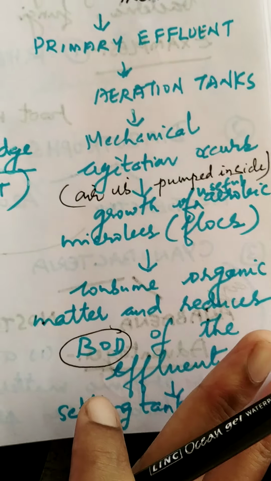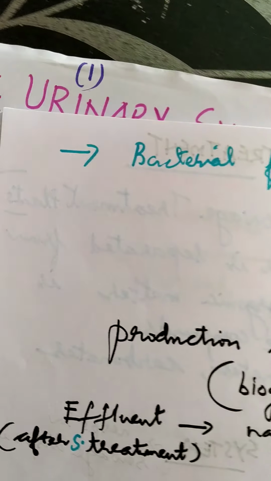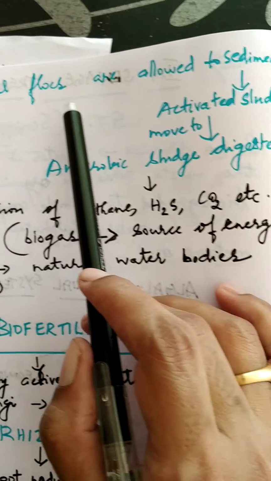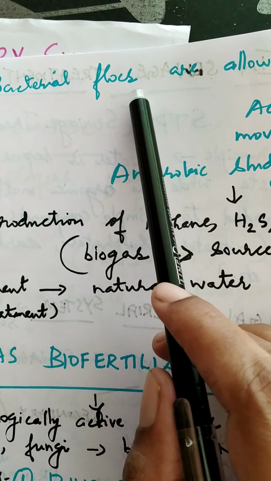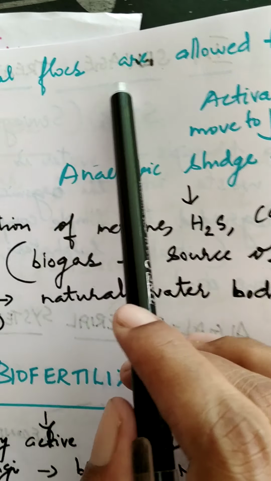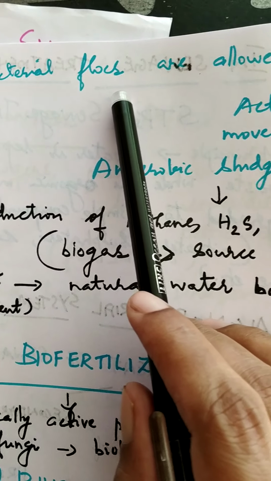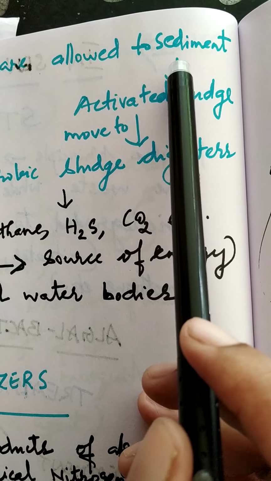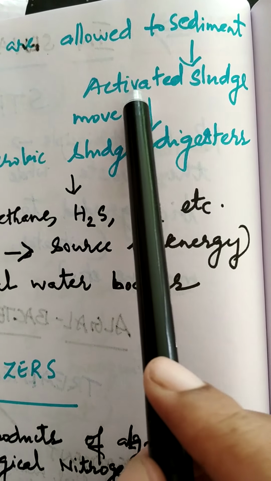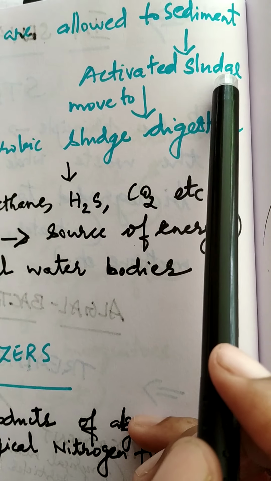Now in the settling tank, there occurs the bacterial floc sedimentation. The sedimentation of the bacterial flocs happens in the settling tank, and the sediment which is formed we call activated sludge.